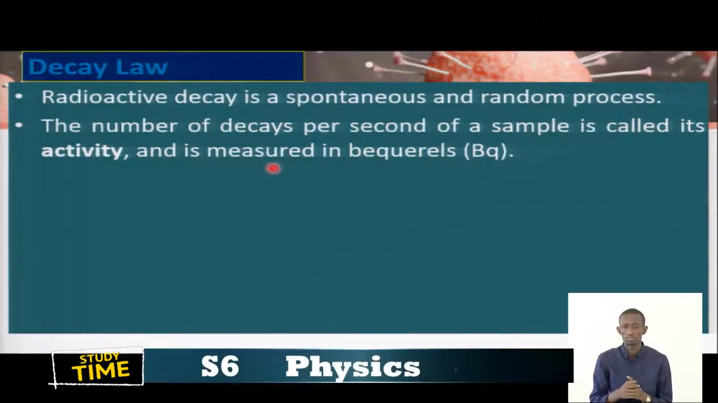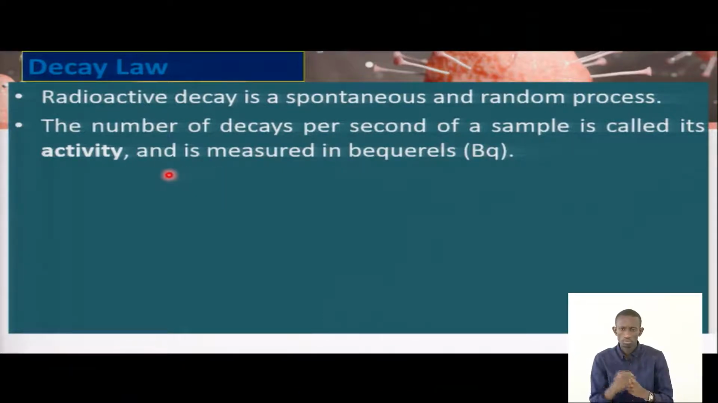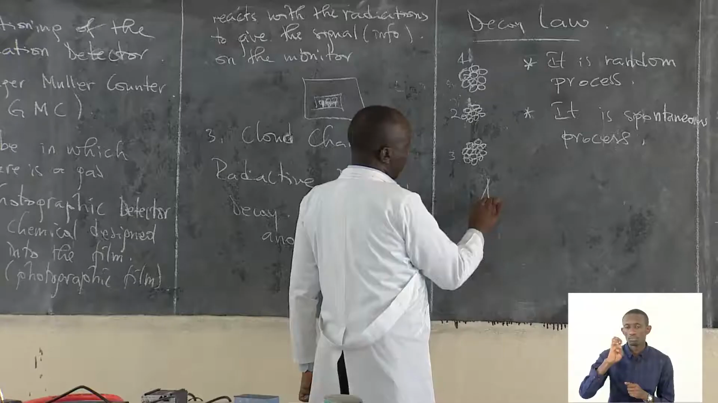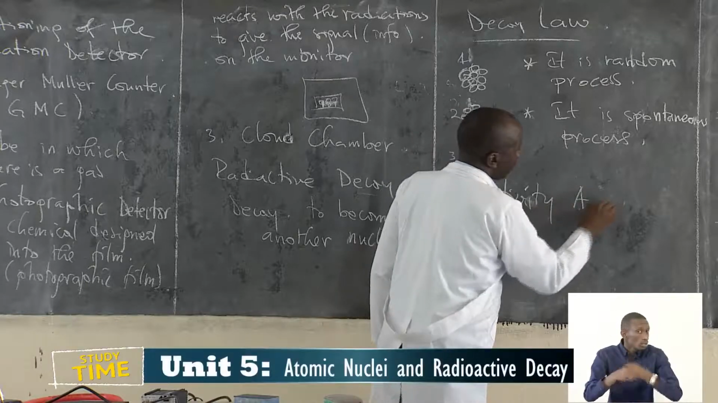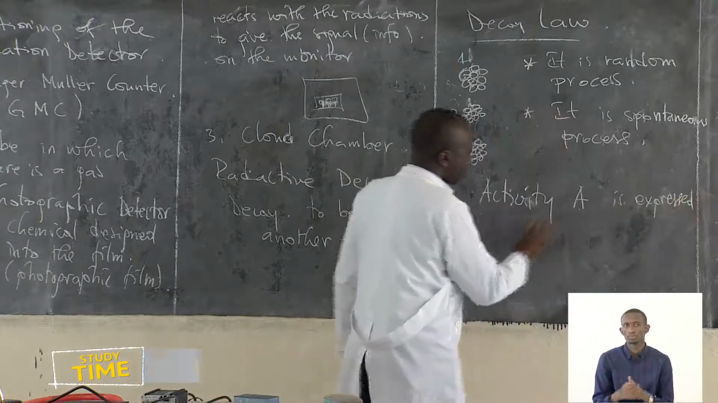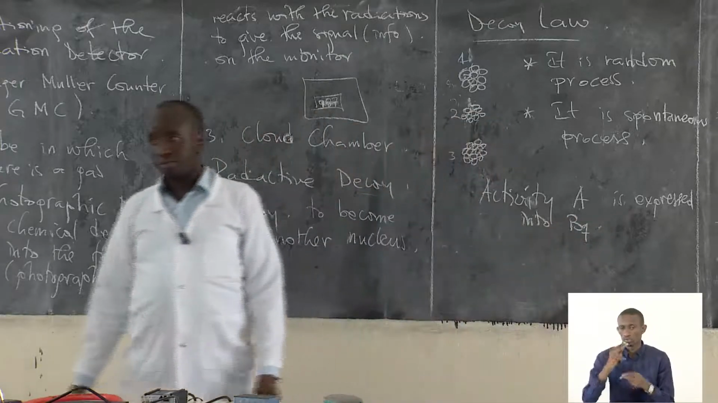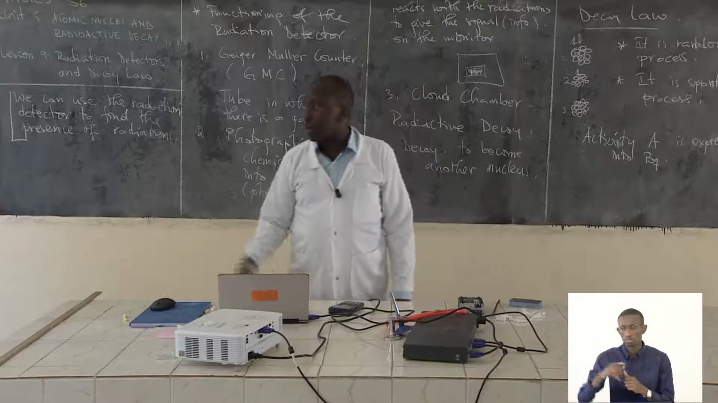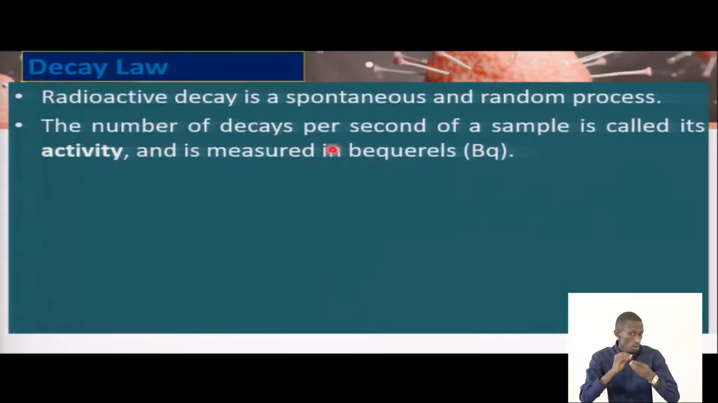So the number of decays per second of a sample is called activity. This is what we call activity, and it is measured in becquerel. So this is the unit of that. Activity, that is A, is expressed in becquerel. So this is the unit of activity. Remember, it is the number of decays per second.